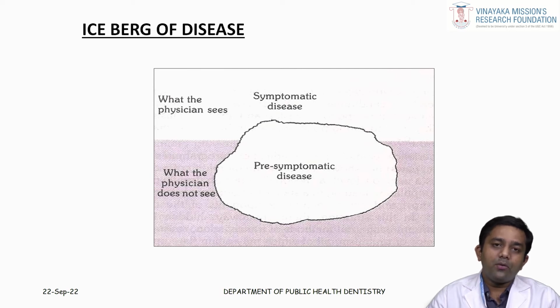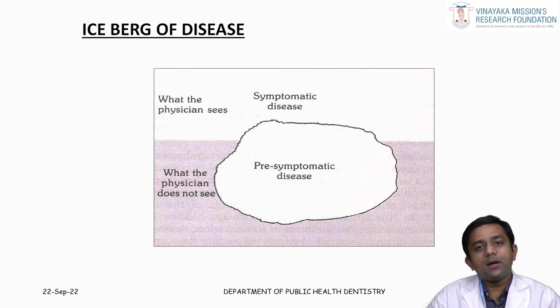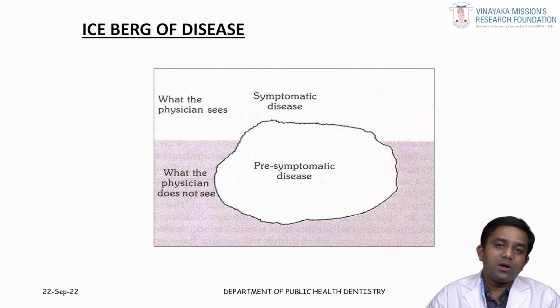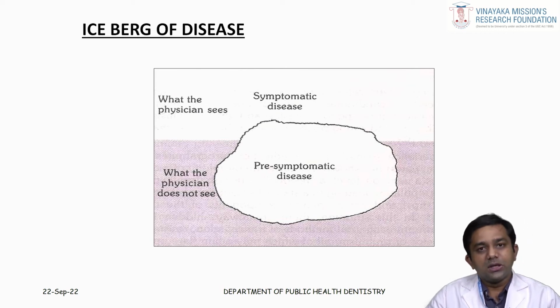They are more prone to the risk factors, and in turn they live their life as carriers of a particular disease. They will be there in the community as carriers, which is more common in communicable diseases. So, what is a communicable disease? Any disease which spreads from person to person, like COVID infections.